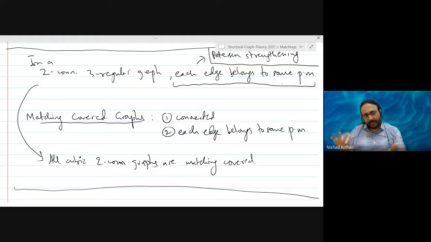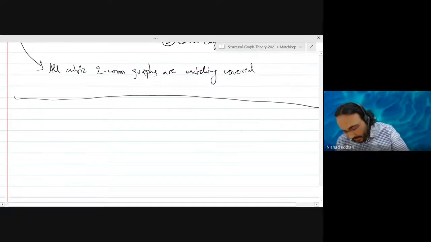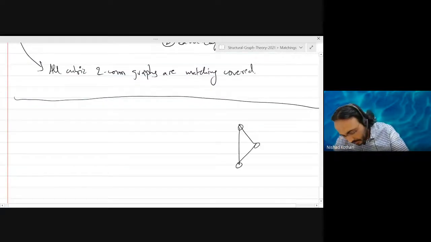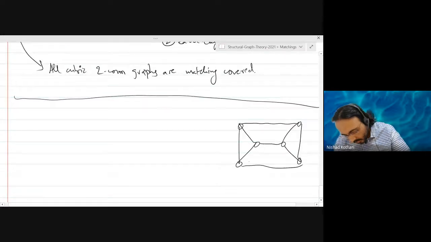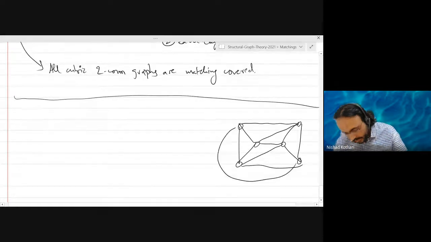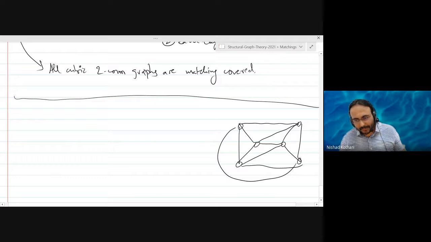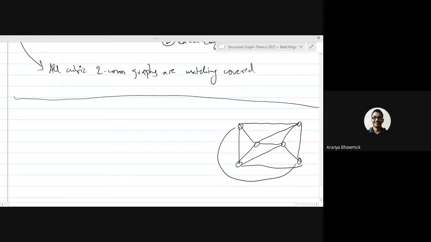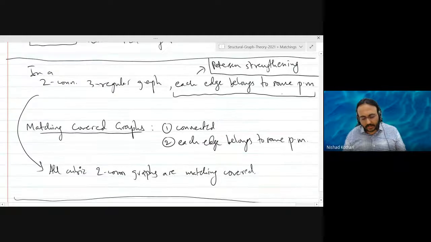So again, you will have the same property. For example, if you have this graph, what I would do is add this edge and this edge, right? That is already a perfect matching of the graph. So now I have a 4 regular matching covered graph. Okay, so it can't be cubic. Okay, fine.